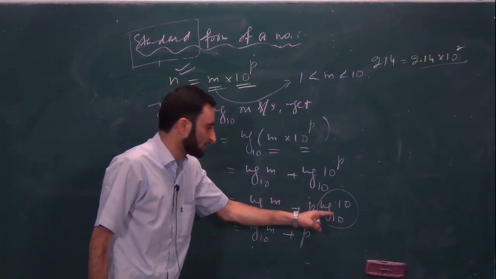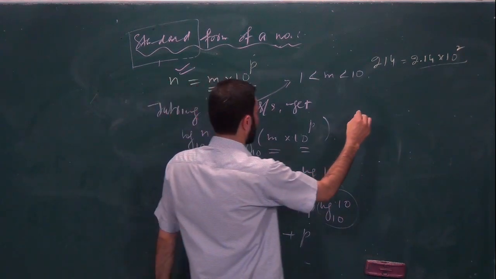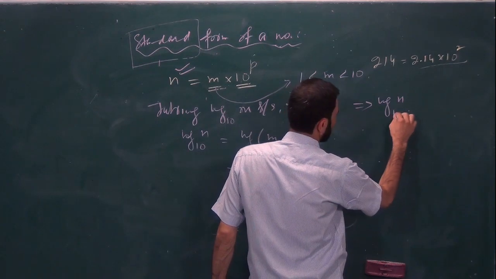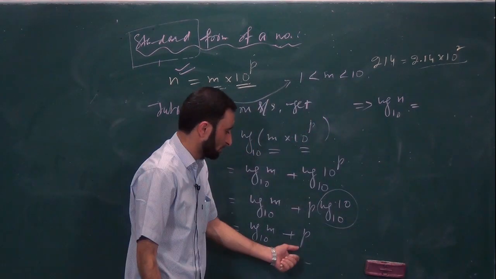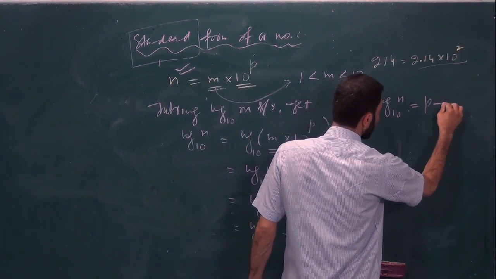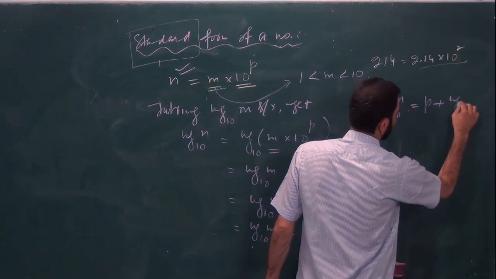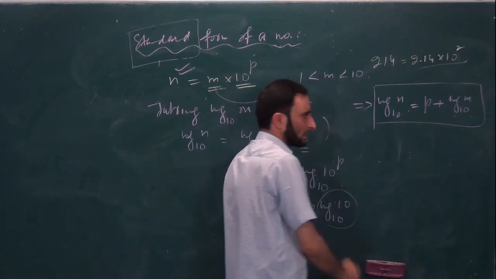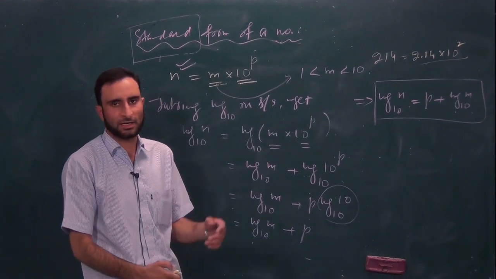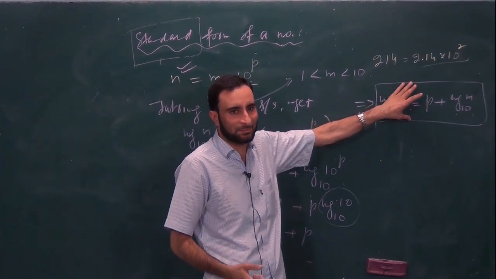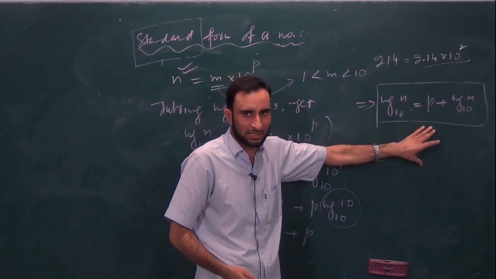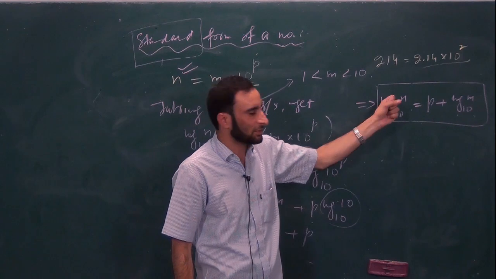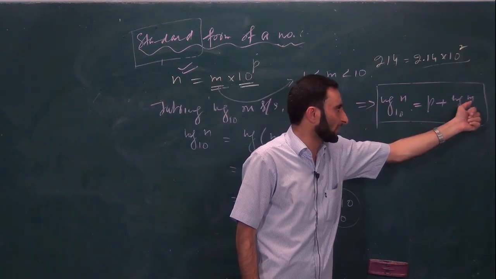Log of 10 to the base 10 is 1. तो further मैं एक्सप्रेस करूंगा इसको, log of n to the base 10 is equal to p plus log of m to the base 10. ये जो आपका नंबर निकला, this is the log of any number. जो भी नंबर आपके पास होगा, ये जनरल फॉर्मेशन है, ये जनरल मेथोडोलॉजी आपके पास है. Log of n to the base 10 is equal to p plus log of m to the base 10.